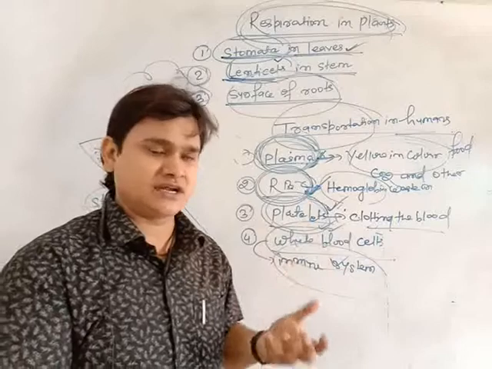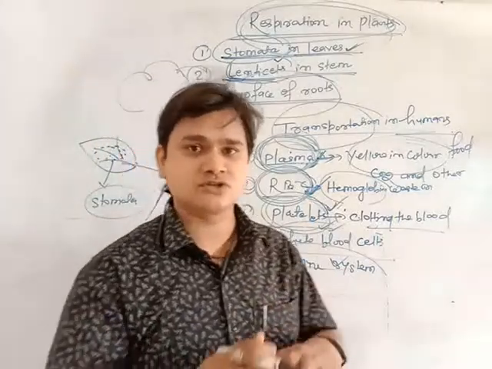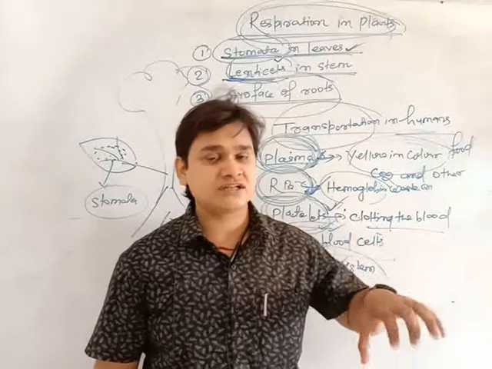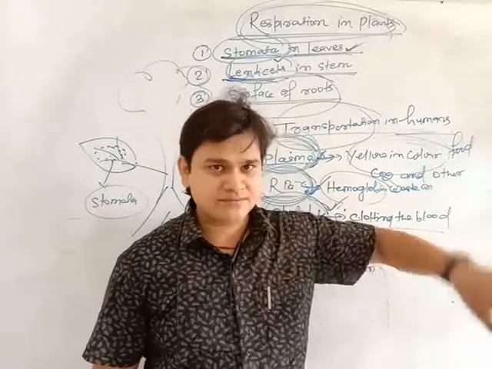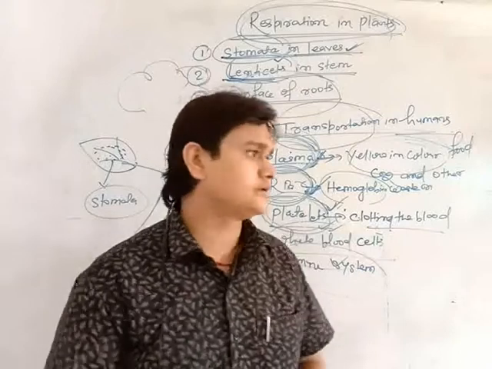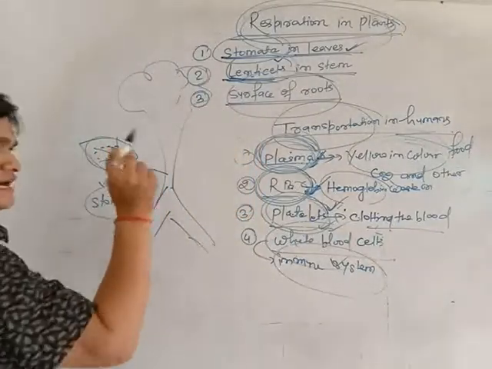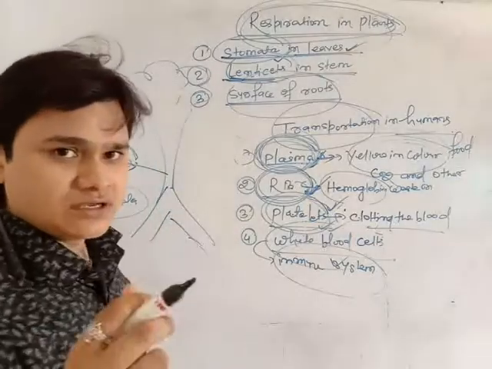Then at night time, when the photosynthesis process does not occur, the plants take in oxygen at night time and release carbon dioxide also. So this gas exchange takes place from the stomata, which are the tiny pores present in the leaves.